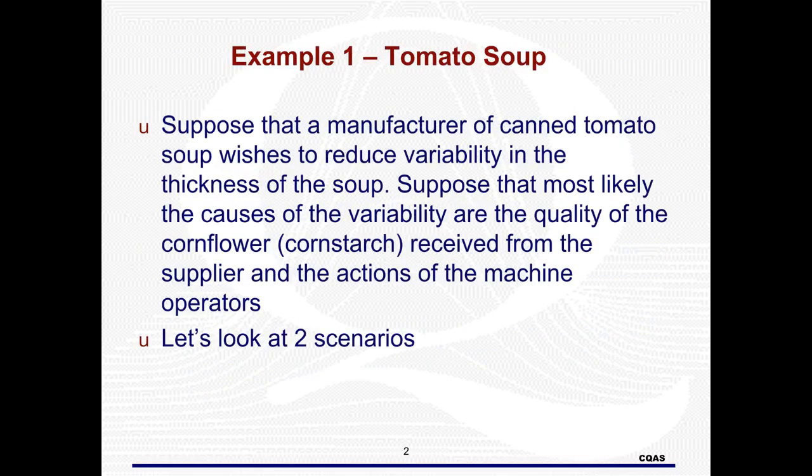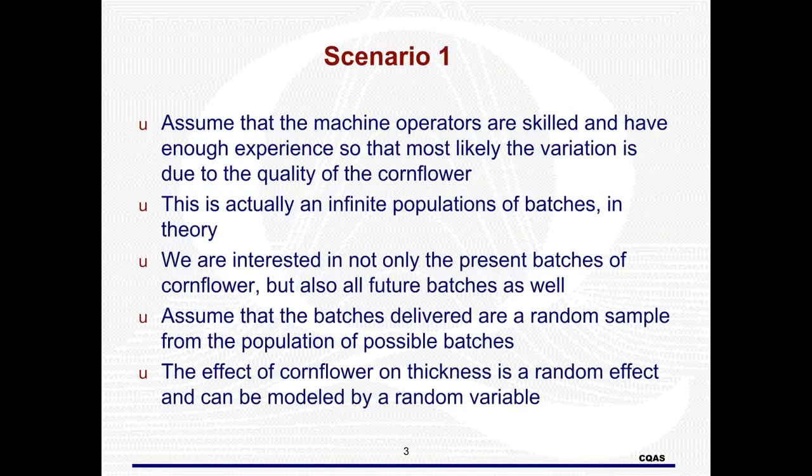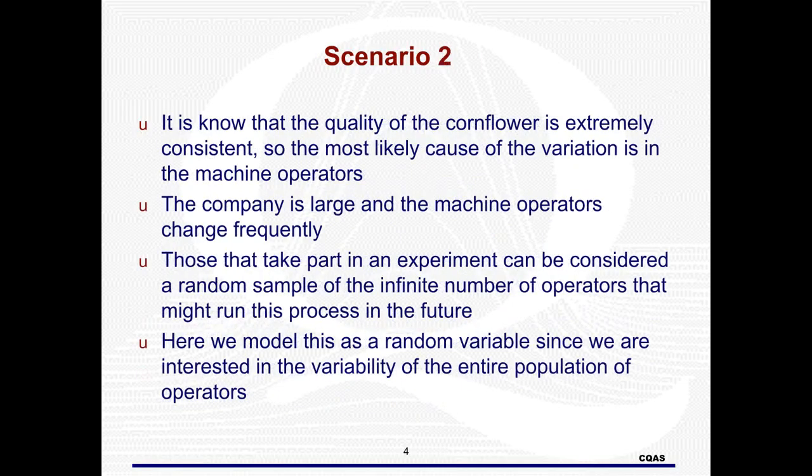Here is an example. Based on this scenario, the batches would be a random effect. This is of course because if we were to run this experiment again, the batches chosen would not be the same. This scenario still represents a random effect situation for operators, even though we only have a set number of operators. It is random because we let those operators represent the population of all operators that may run the process in the future.